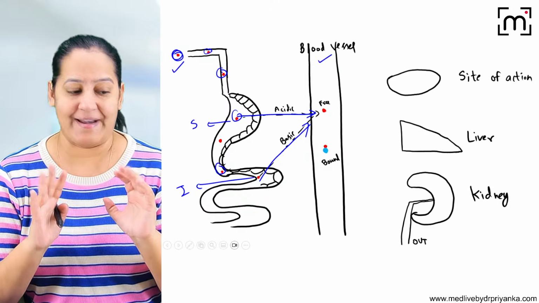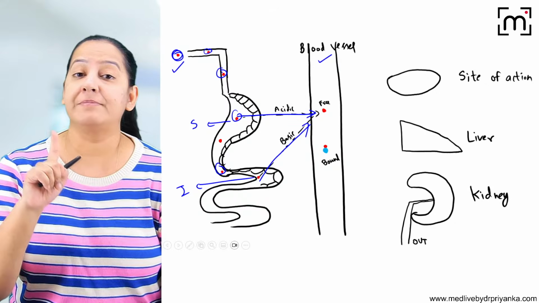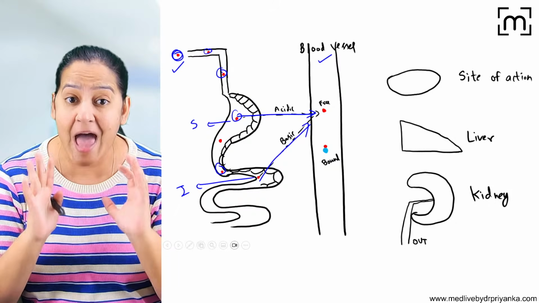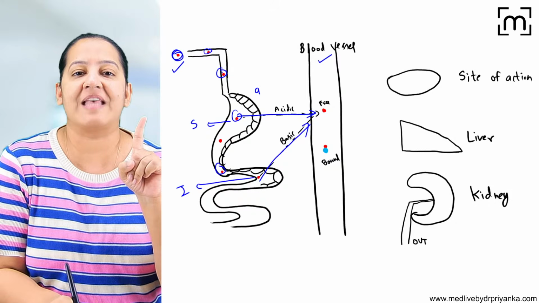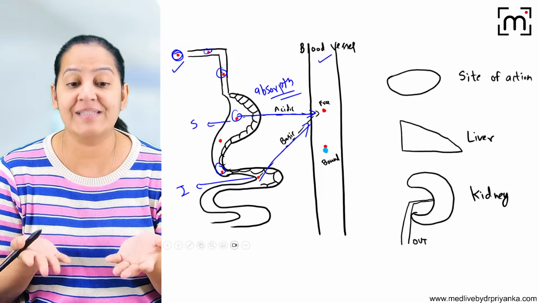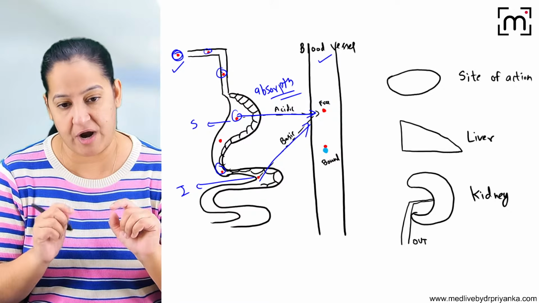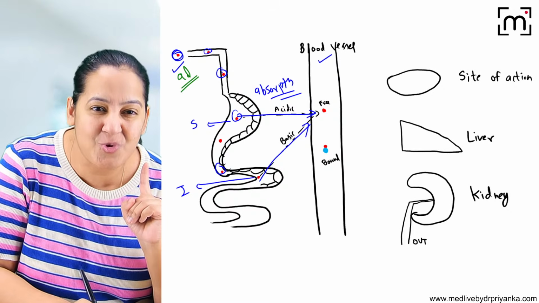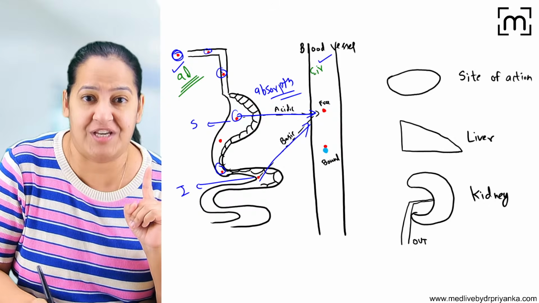But please understand, acidic drugs are absorbed from acidic medium and basic drugs are absorbed from basic medium, and this is known as absorption. So the first step is absorption. What is the definition of absorption? Say, ma'am, it's the movement of the drug. From where to where? It's the movement of the drug from the site of administration to circulation.